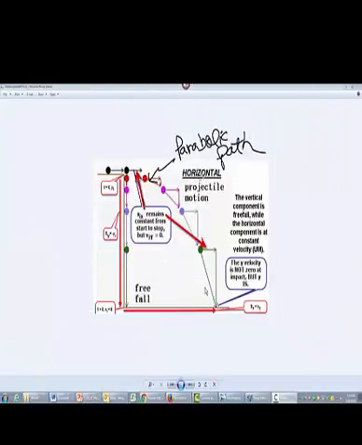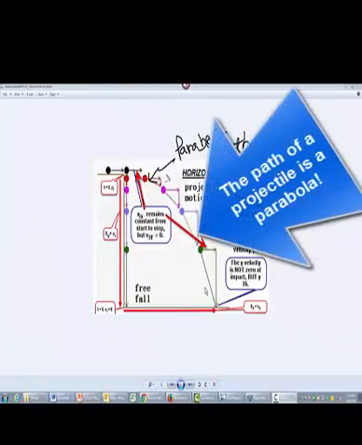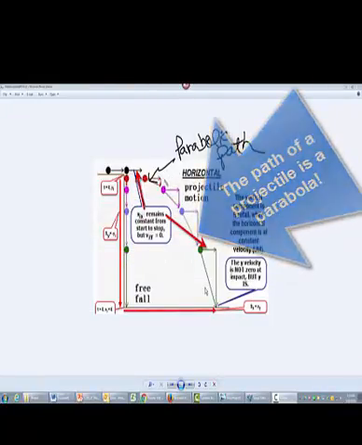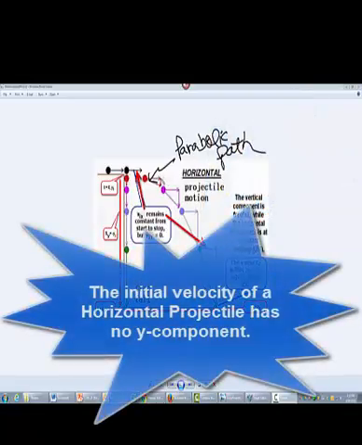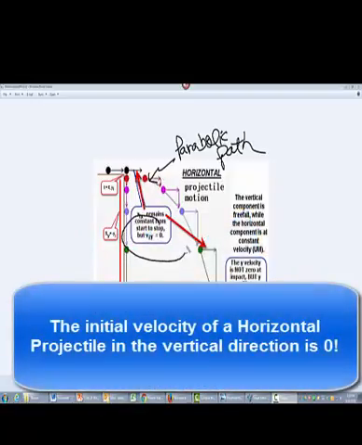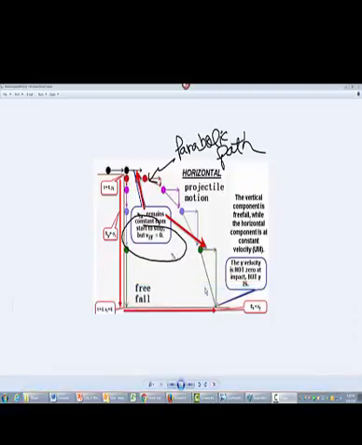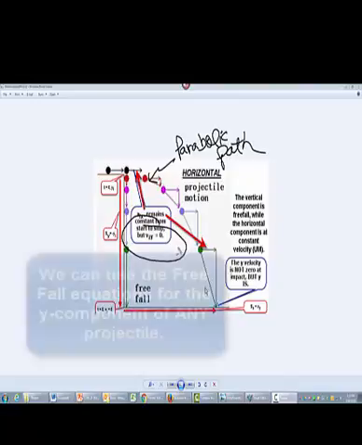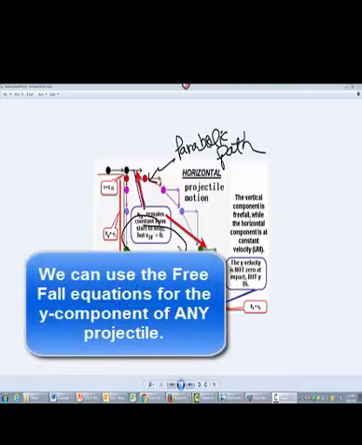It can be shown that the path of any projectile is that of a parabola. Let's look at a special case, the horizontal projectile, which means that the mass's initial velocity is horizontal with no y component. This means that the initial velocity in the y direction is 0. This also means that the y component of the velocity of the mass is the same as that of an identical mass dropped from the same height at the same time.